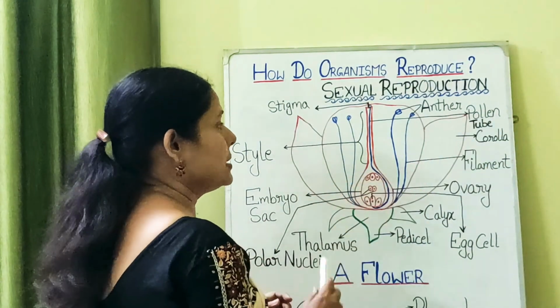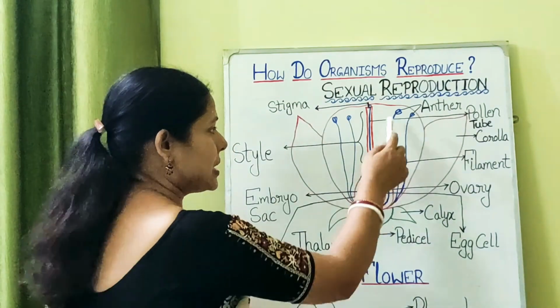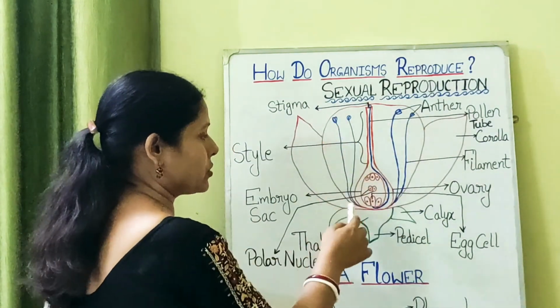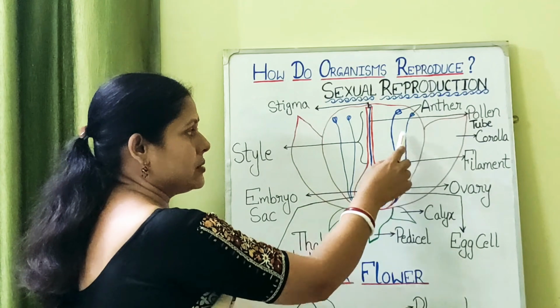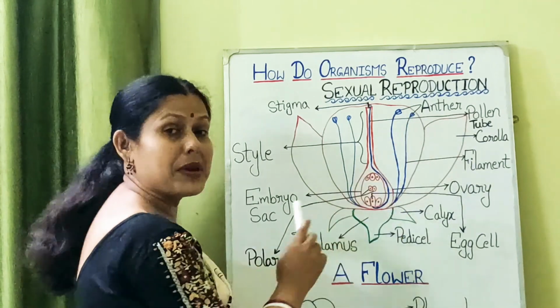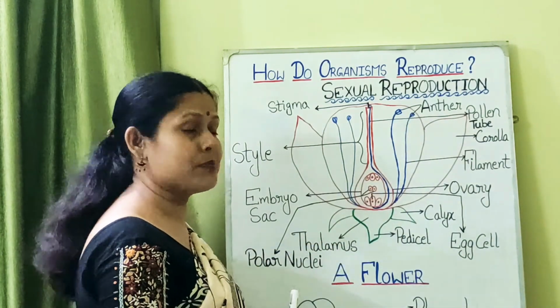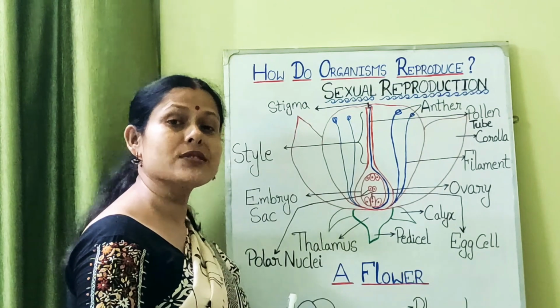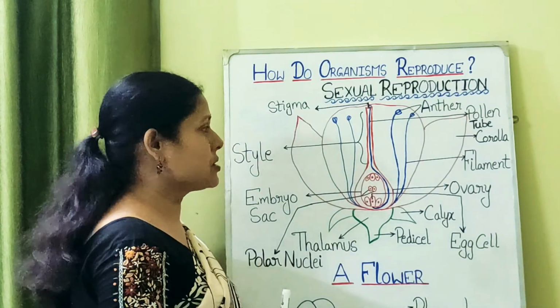After this, the third whorl of the flower, that is this blue colored thing which I have drawn on the two sides of the flower, is called the male part of the flower. Now what is this male part of the flower? It is also known as the stamen. Okay, so it is known as the stamen.